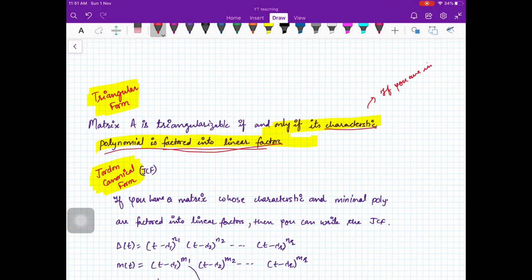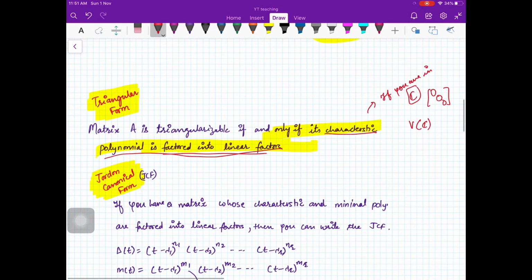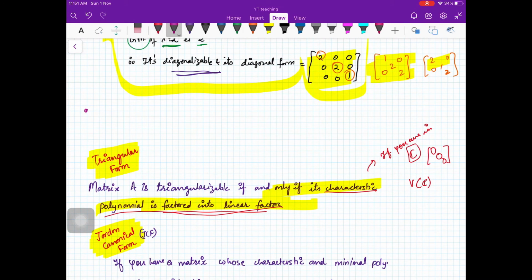if you are in C, the set of complex numbers. If your field is C, it means that your vector space is over the field C, or your matrix has entries from C. And in C we know that every polynomial is factored into linear factors because C is an algebraically closed field. So it means that every matrix over the field C is a triangularizable matrix. Every matrix is not a diagonalizable matrix, right?